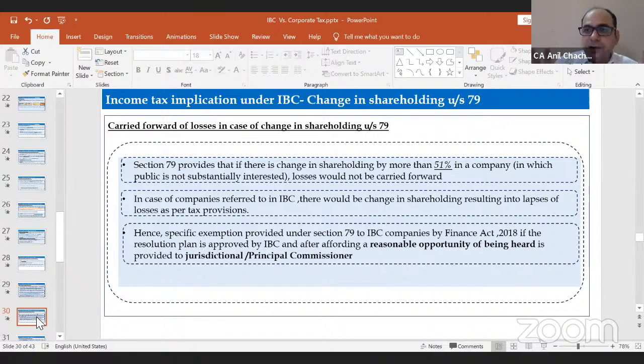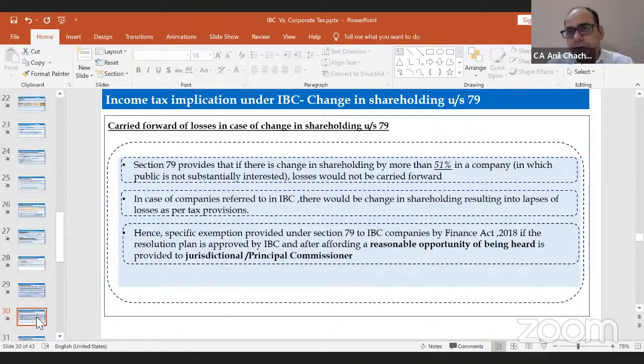So keeping in mind the IBC procedure, they have given some relaxation, saying okay, we will allow it, because under the IBC part most of the companies would be ones wherein the change in shareholding would always be there, and the company will always be in losses. That's why they have gone into the liquidation part or under the IBC.